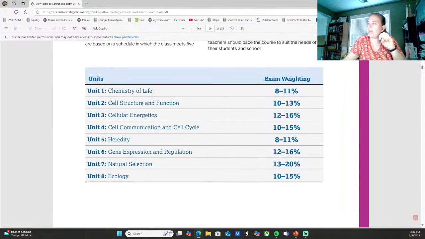You can see that Unit 3 has 12 to 16%. Unit 6 is 12 to 16%, and then natural selection is 13 to 20. So those are kind of the bigger ones. Like 15 isn't that far apart, so it's pretty evenly distributed between all the units. But if you're trying to think about which one shows up the most, technically it's 3, 6, and 7.